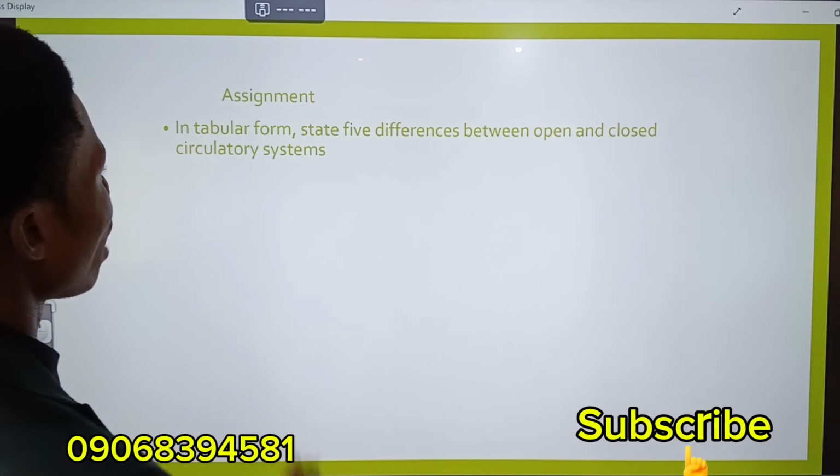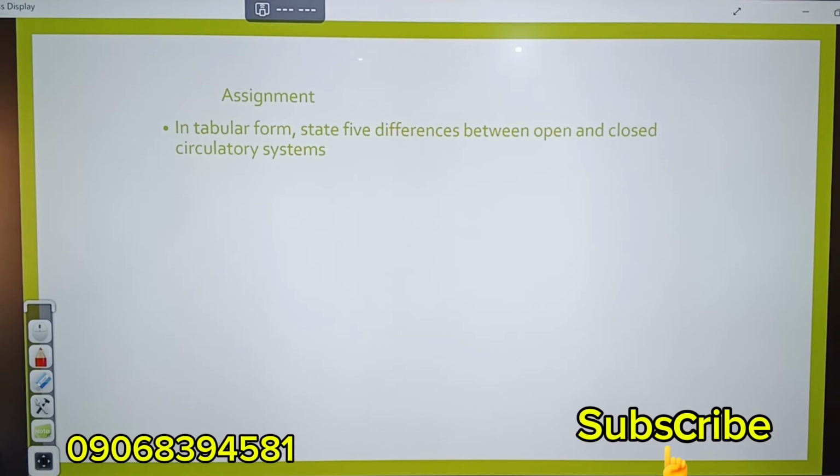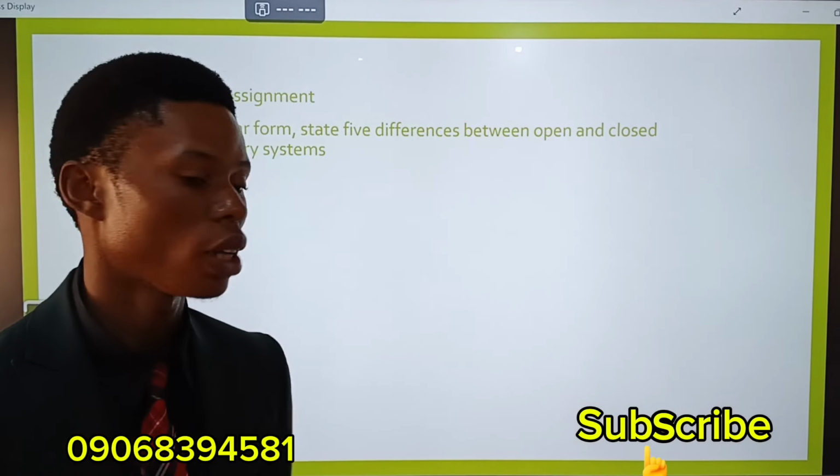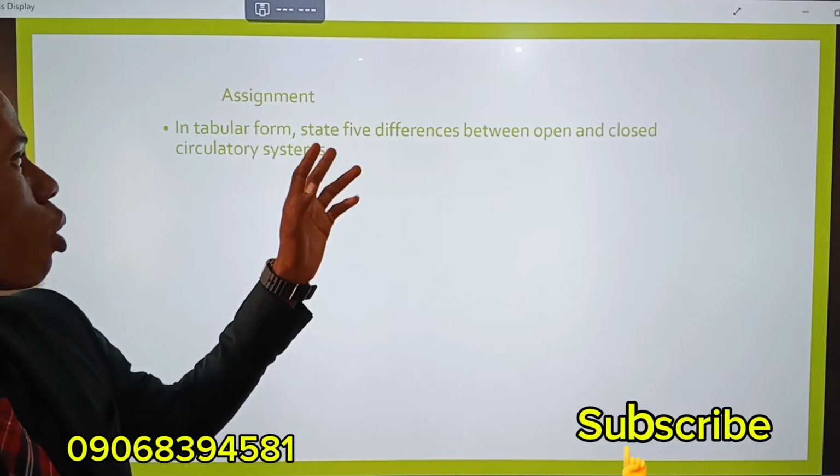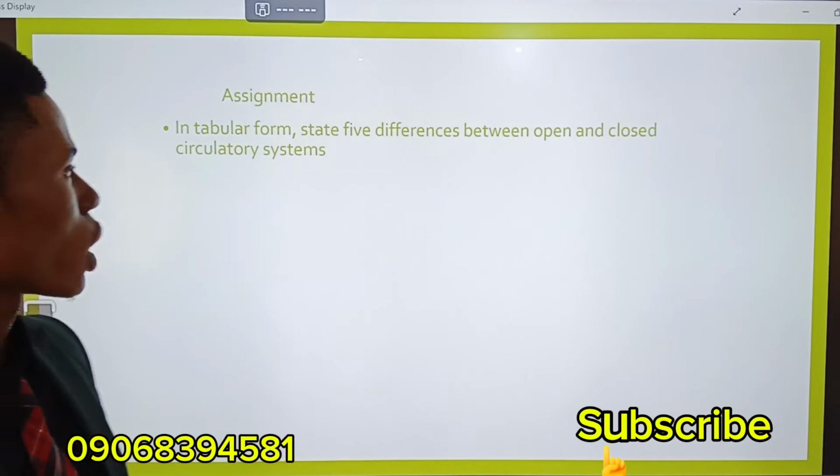We have the different types. But I'd like you to do something for me here. From what I've explained so far, in a tabular form, state 5 differences between open and closed circulatory system.